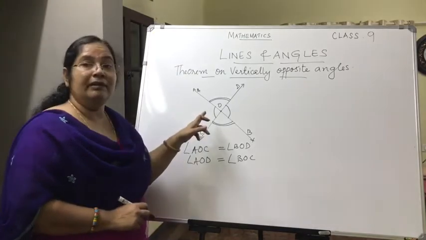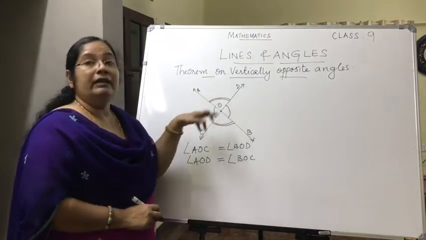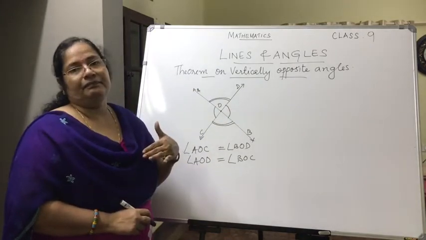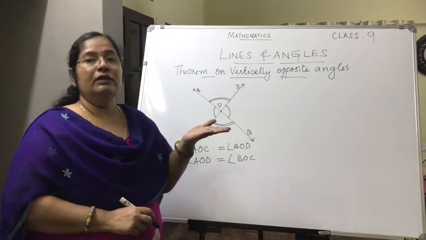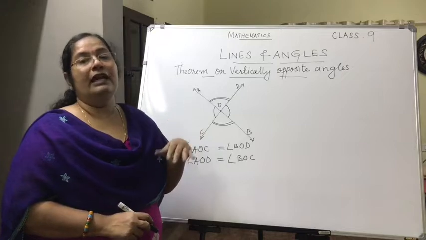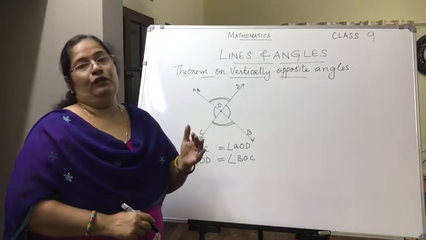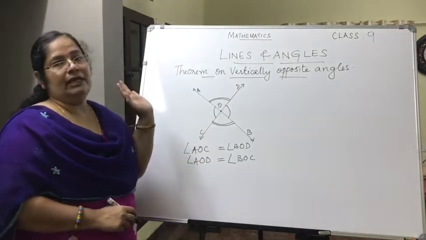The figure should be there, very, very important, with all the markings. Then you will write what is given, what is to be proved, any construction we need to make, that should be noted, and finally the proof. So here we are going to give the proof for the theorem.